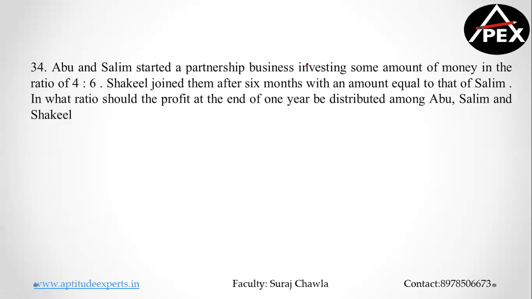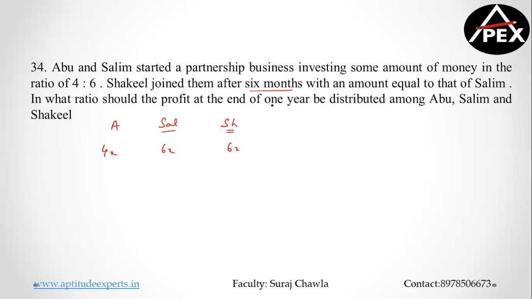So this started together. So I have Abu and I have Salim, and then I have one more guy called Shakil. Shakil joined them after 6 months with an amount equal to that of Salim. So this guy's investment, let's say, was 4x. Salim's investment was 6x. So Shakil invested 6x only.